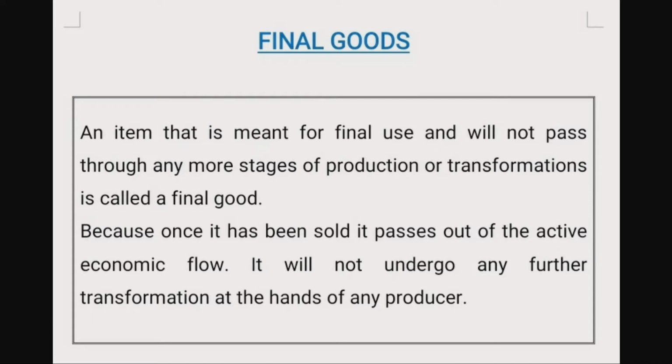For example, a farmer produces cotton from his field. Then he sells this raw material to the cotton mill. After the yarn process in the cotton mill, it moves to another place, that is the textile mill. After some production process, these clothes are ready to be sold and finally it reaches the consumer. Then there won't be any further transformation happening for this cloth. So it is the final good.